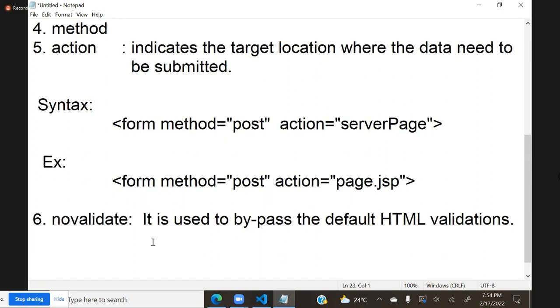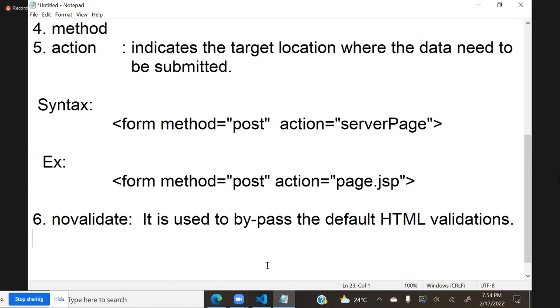Actually, HTML5, which is the latest version of HTML, introduced inbuilt validations. Inbuilt validation means without writing much logic, you can verify the values. Actually, to verify values, we have to write some logic. Without writing the logic, we can verify the values.